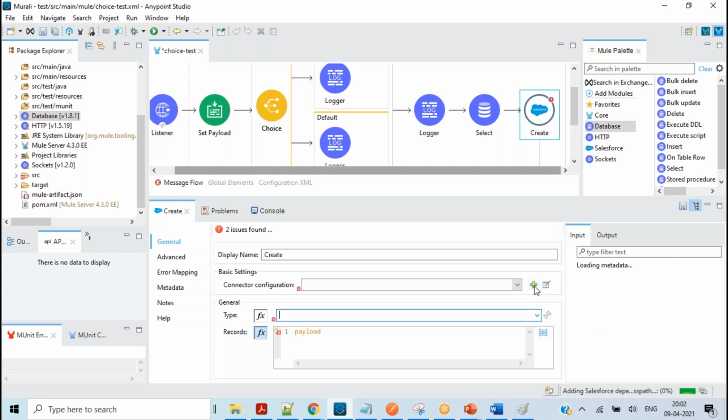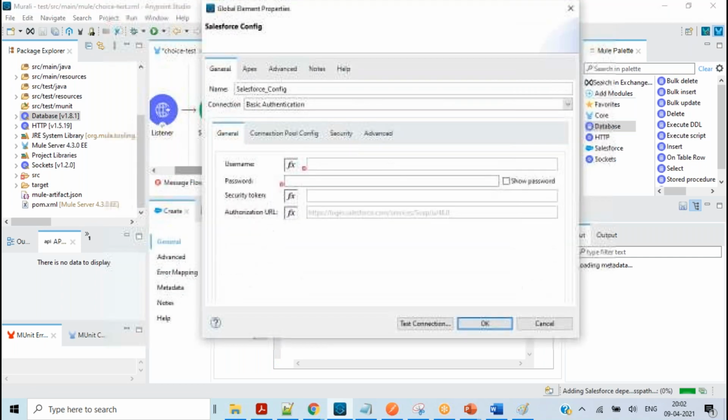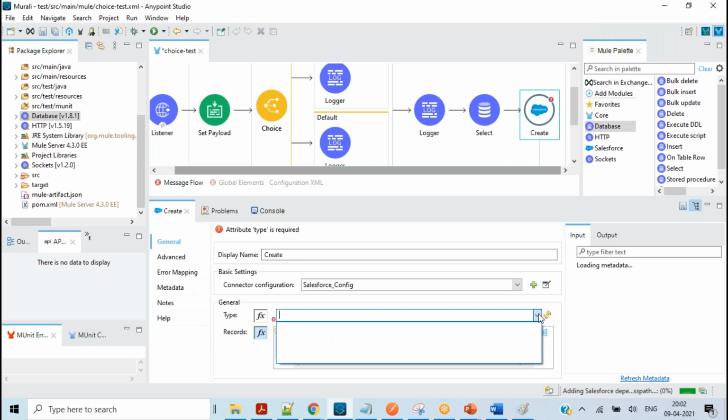The Salesforce team is going to provide the connection details. If you go here, they will provide the username, password, security token, everything. As soon as you provide these, you will be able to get the type of the object in the drop down. You just need to select which object you want to use to create the data.